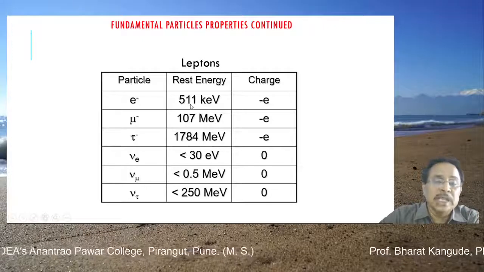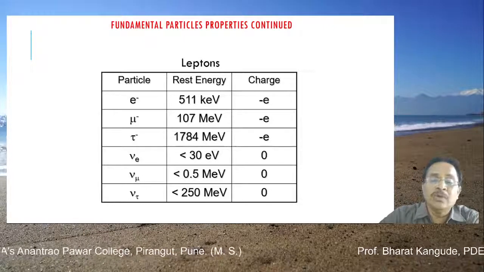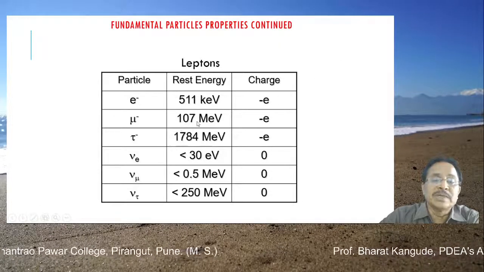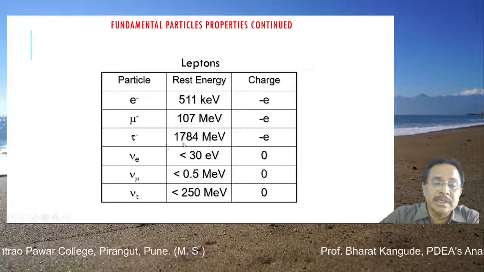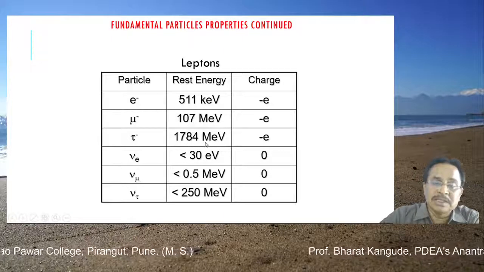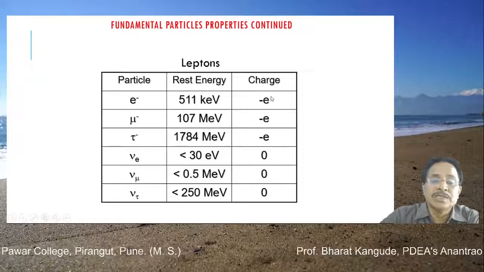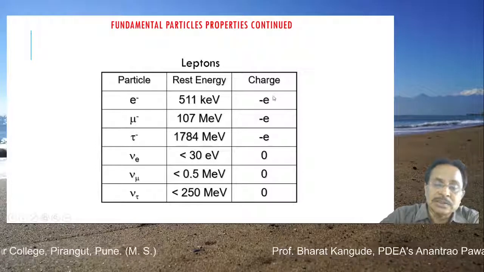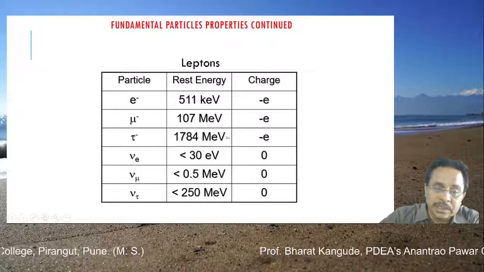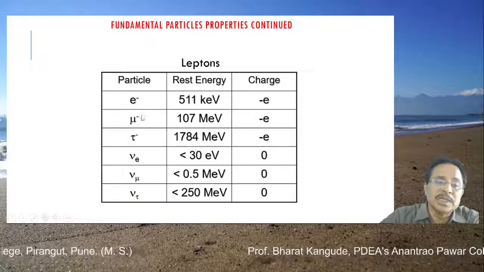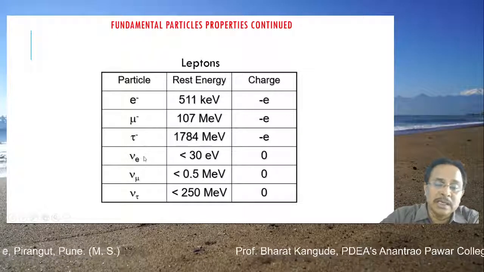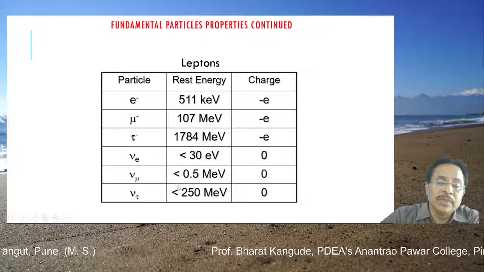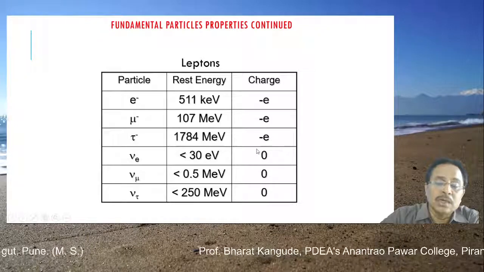The rest energy of the electron is 0.51 MeV or 511 keV. Its charge is minus e. Mu minus is 107 MeV, with charge minus e. Tau is 1784 MeV, heavier, but it is a lepton. Its charge is also minus 1. So nature has assigned the same charge to all these 3. Masses are different, charges are same, and that's why these become 3 leptons. And their neutrinos, electron neutrino, muon neutrino, and tau neutrino, these are 3 particles with given masses. They do not carry any charge.